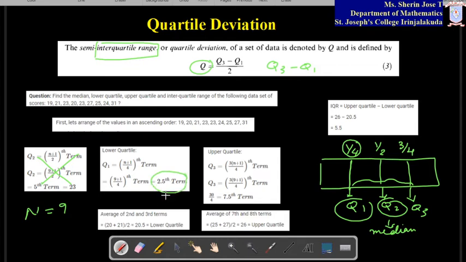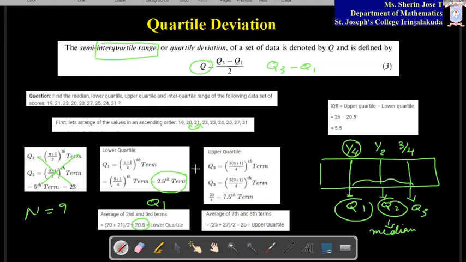You cannot take the 2.5th term as either the second term or the third term. The 2.5th term we don't have. So what you will do, see, the second and third. The 2.5 is the average of 2 and 3, correct? The second and third terms are 20 and 21. So we find the average of 20 and 21, that is 20.5. That is the lower quartile, that means Q1.